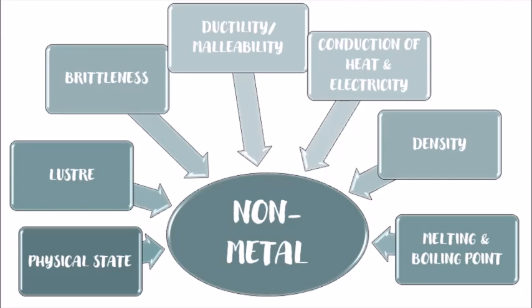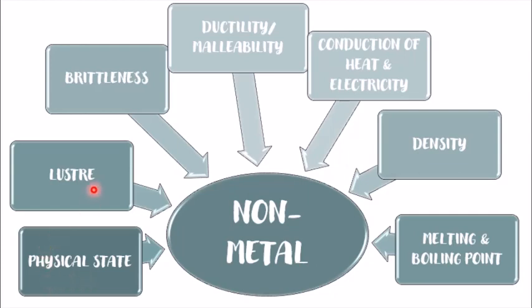First, look at the physical state. Usually the physical state of non-metals can be solid, liquid or gas. They exist in all three states. Solid examples are carbon and sulfur, a liquid example is bromine, and gas examples are hydrogen and nitrogen. So these exist in all three states, that is solid, liquid and gas.